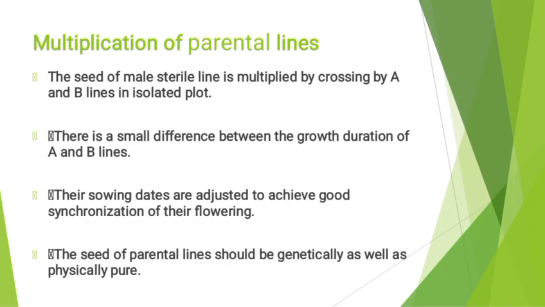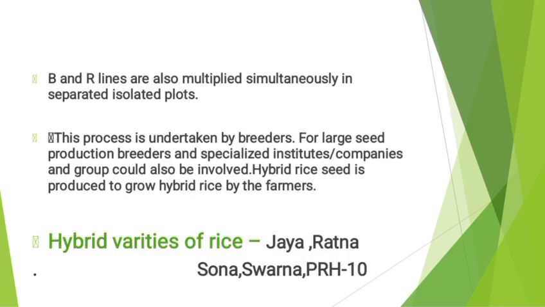Multiplication of parental line. The seed of the male sterile line is multiplied by crossing A and B lines in an isolated plot. There is a small difference between the growth duration of A and B lines. Their sowing dates are adjusted to achieve good synchronization of their flowering. The seed of parental line should be genetically as well as physically pure. B and R lines are also multiplied simultaneously in separated isolated plots. This process is undertaken by the breeder. For large seed production, breeders and specialized institutes, companies and groups could also be involved.